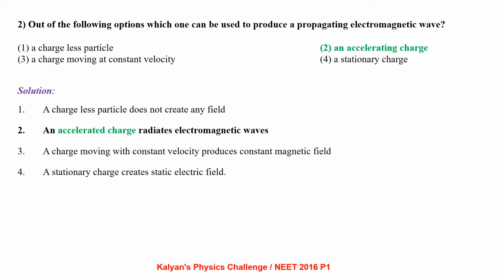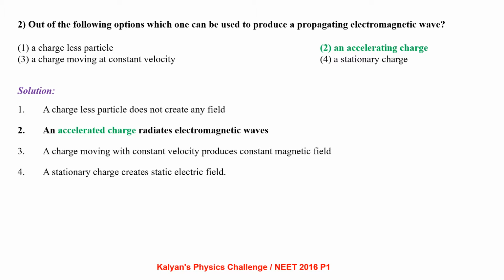Out of the following options, which one can be used to produce a propagating electromagnetic wave? The options are: a chargeless particle. A chargeless particle is not associated with any field, neither magnetic nor electric. Second option is accelerating charge. An accelerating charged particle radiates electromagnetic energy.